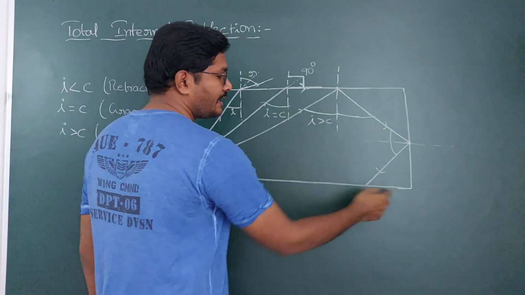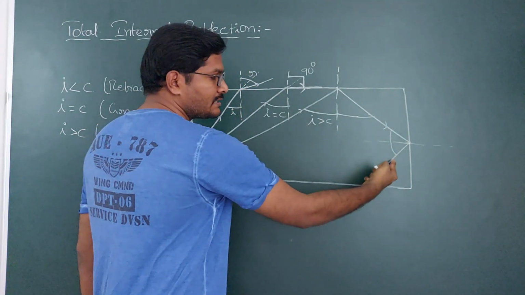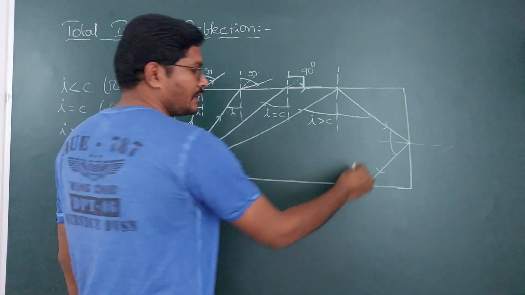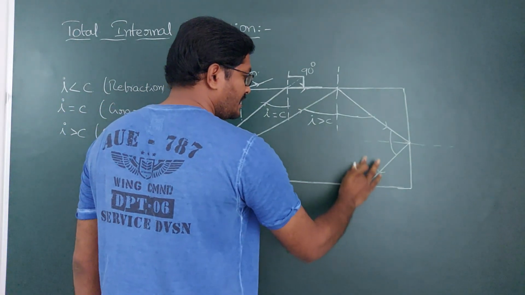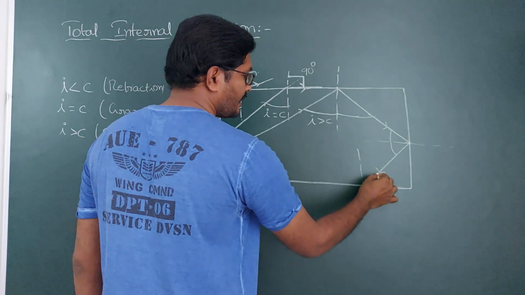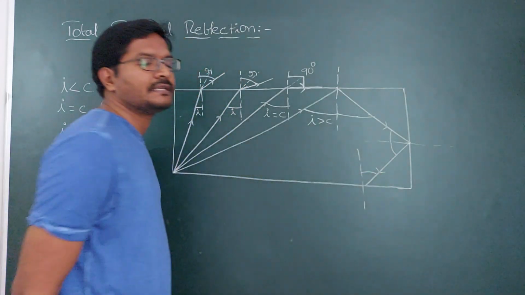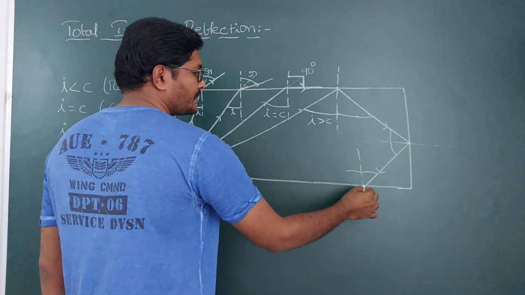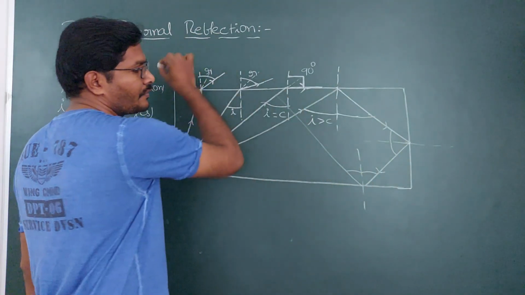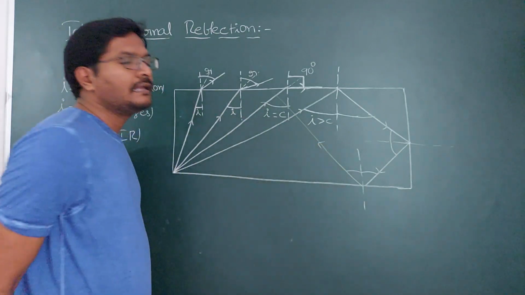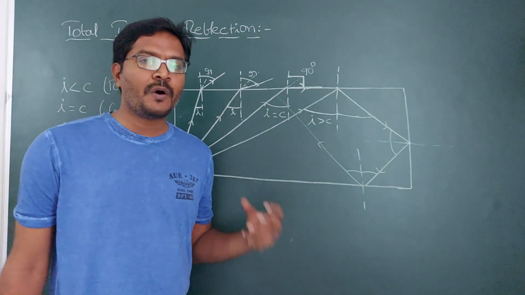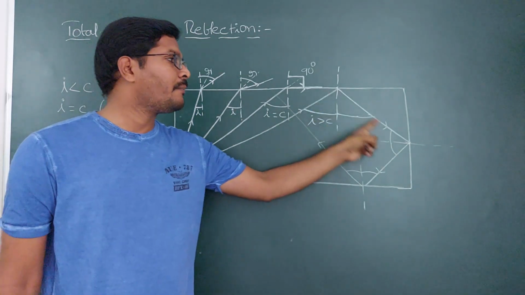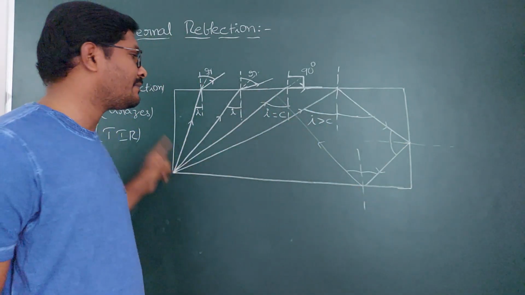Now this is the incident ray for this surface. Now the light is traveling from water to air. So if this angle of incidence is also greater than the critical angle, again you will get total internal reflection. That means the light is bounded within the denser medium, and multiple reflections are taking place.